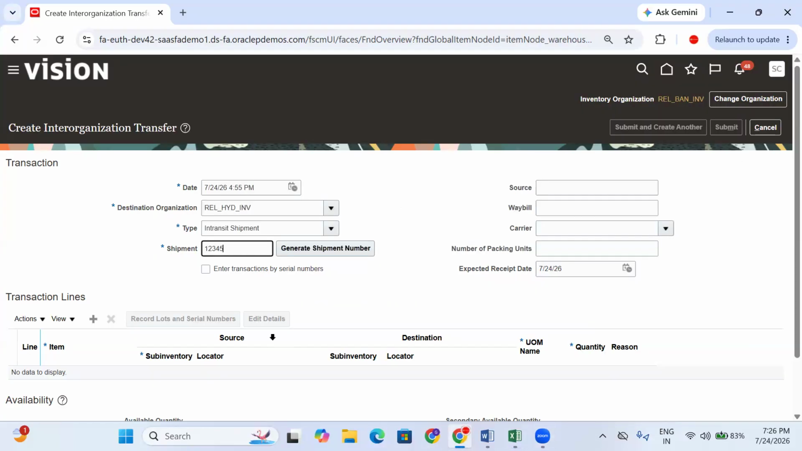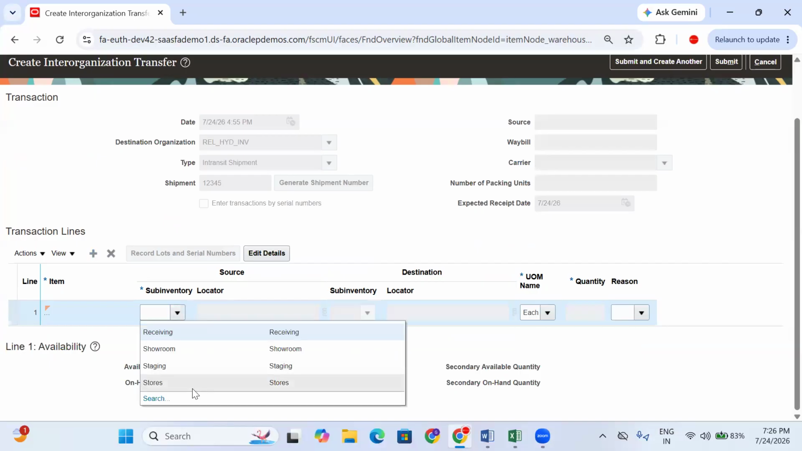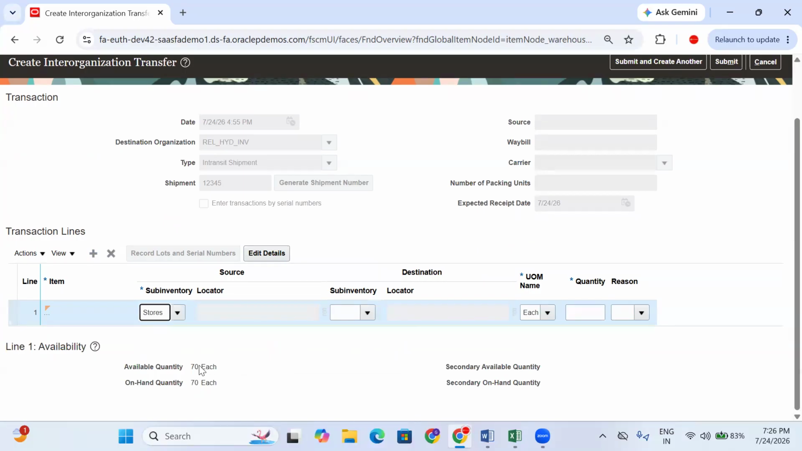Just copy this. Now let's come to the line level. What is our item? Samsung. Which sub-inventory level is the material in? Stores. Let's take stores, 70 on hand quantity. For the destination type, the system is not asking what the destination receiving sub-inventory is. Why? Because this is in transit. First we receive the material, then we put the material into the destination sub-inventory. So the system is not asking. If it is direct, the system asks. Right.